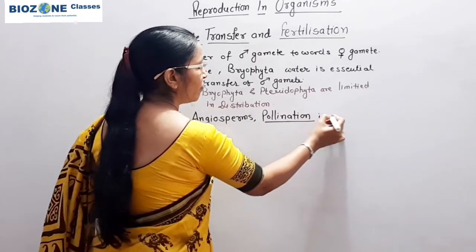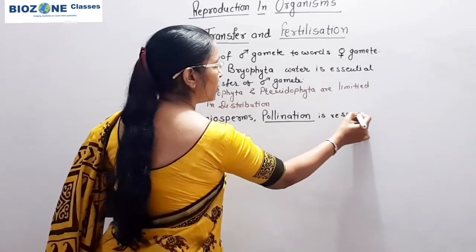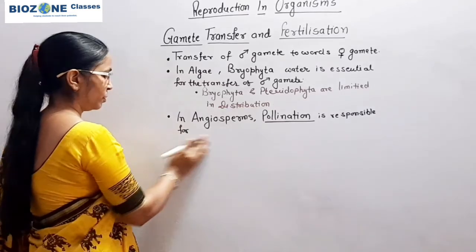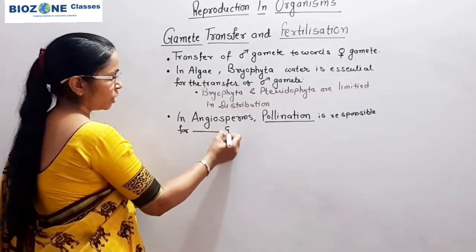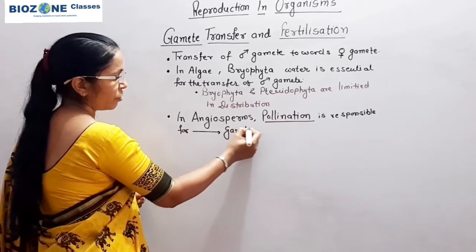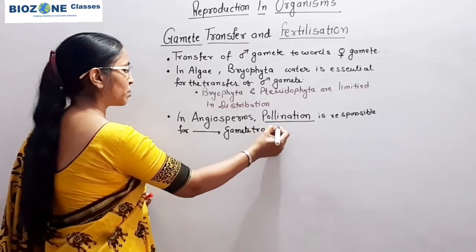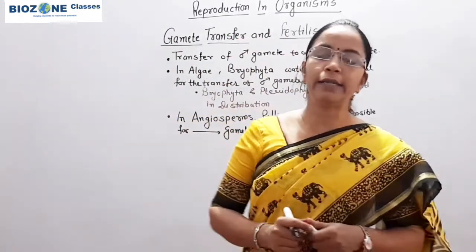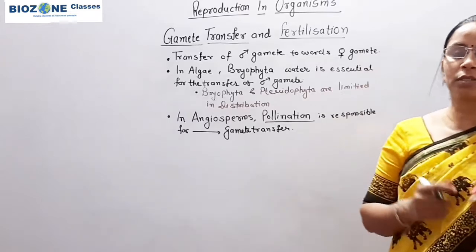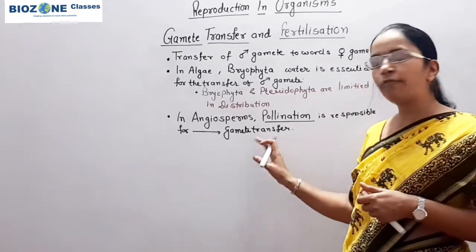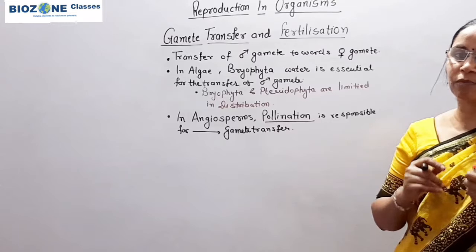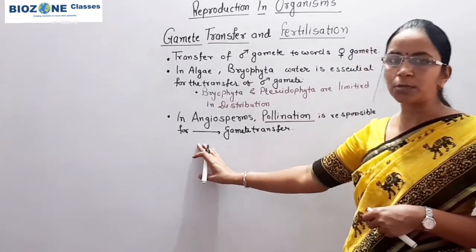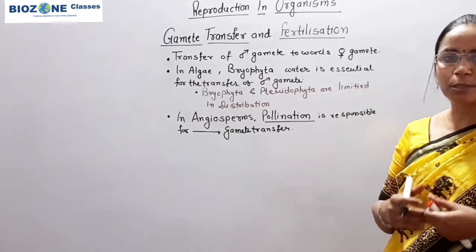Pollination is responsible for the process of gamete transfer. Here also male gametes are transferred, and the male gametes of angiosperms are non-motile. These non-motile gametes are carried towards the female gamete with the help of the pollen tube, which we study in the next chapter, the second chapter.